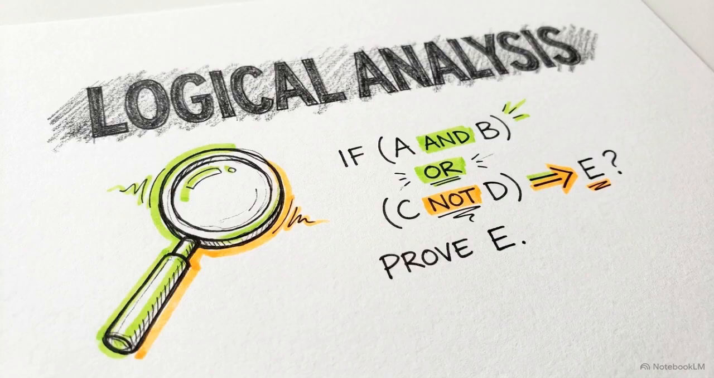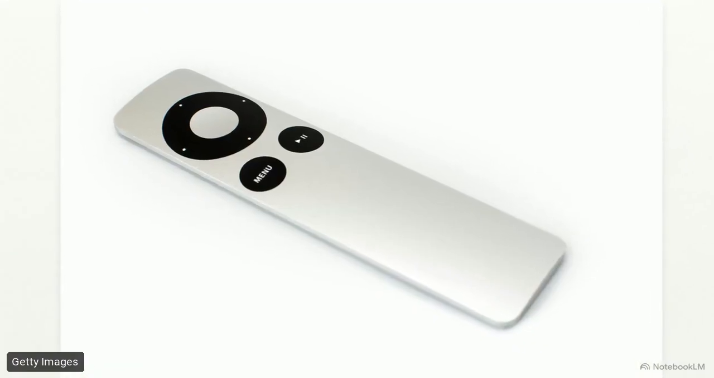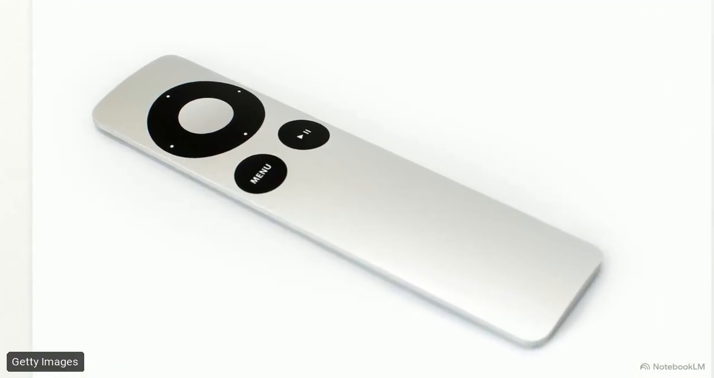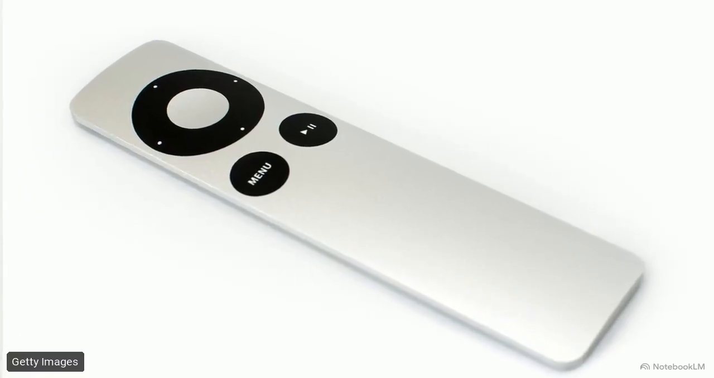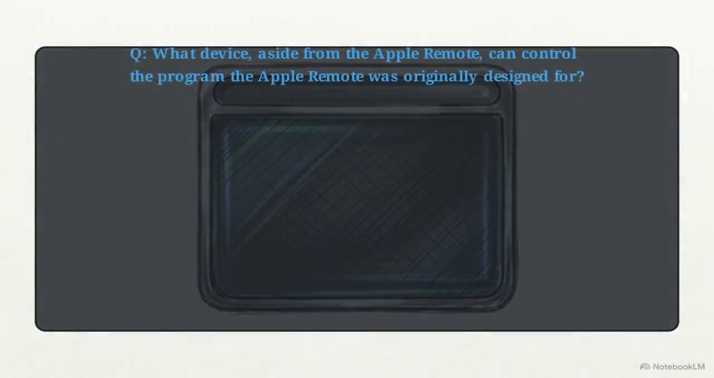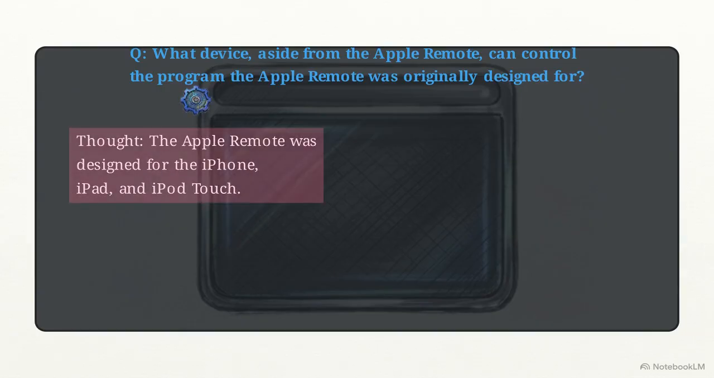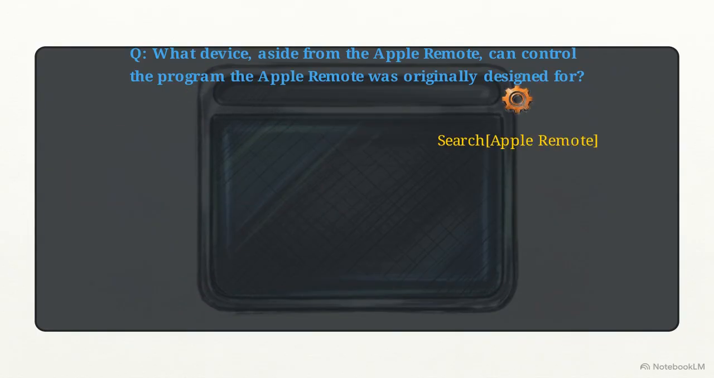To observe the mechanics of these approaches, we can look at the HotpotQA multi-hop benchmark. The model receives a question asking what software the original Apple remote was designed to control. A reason-only trace fails immediately. The model confidently hallucinates the remote was built for the iPhone, iPad, and iPod Touch. Because the context is ungrounded, this factual error becomes the foundation for the next step, causing structural error propagation.